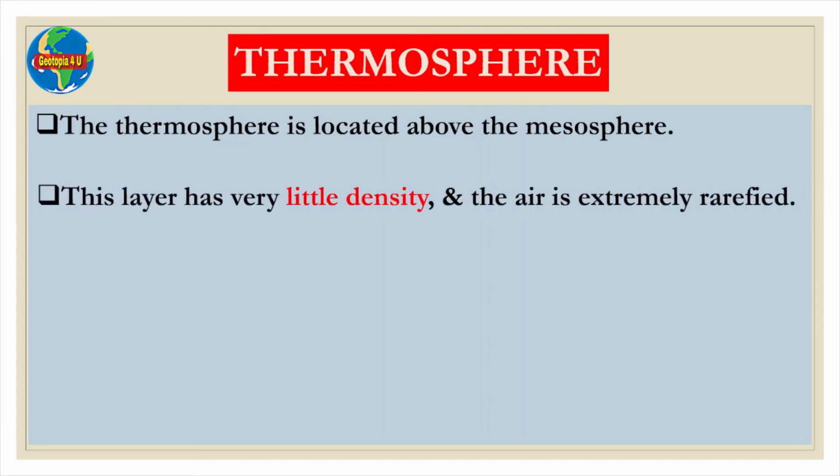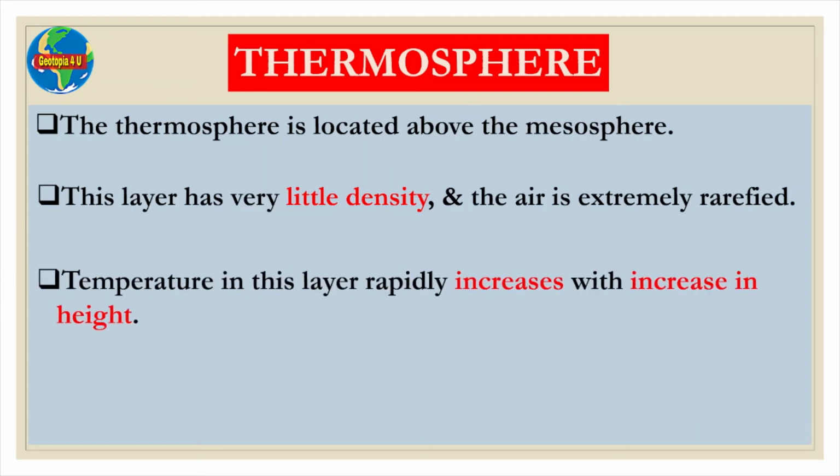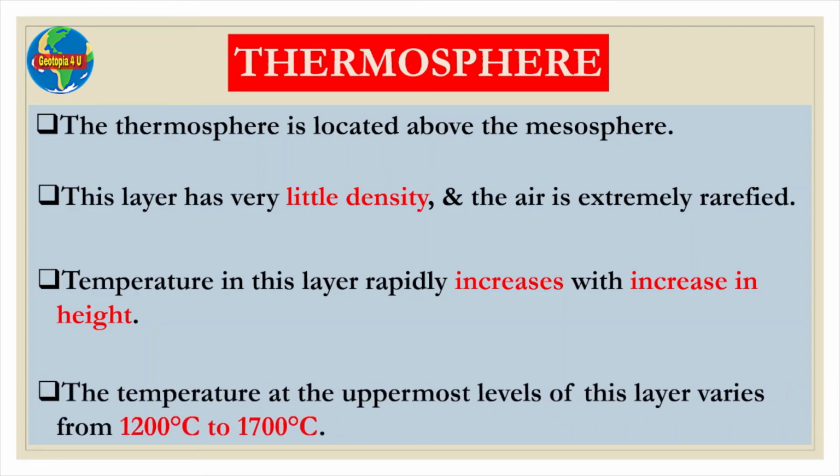This layer has very little density and the air is extremely rarefied. Temperature in this layer rapidly increases with increase in height. The temperature at the uppermost levels of this layer varies from 1200 degrees Celsius to 1700 degrees Celsius.